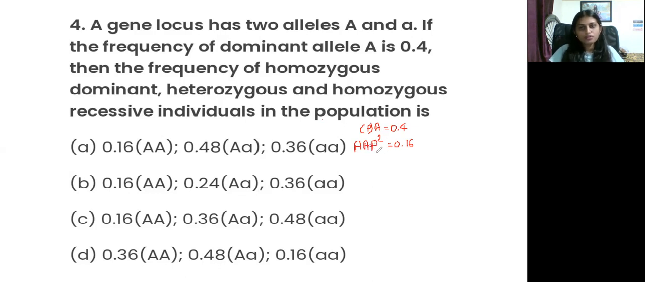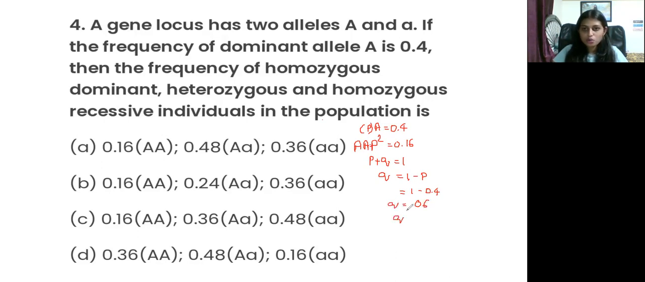So next, with the help of this P, it is easy to calculate Q. That is P plus Q is equal to 1. So Q is equal to 1 minus P, and P is 0.4. So 1 minus 0.4, that is 0.6. So Q is 0.6 and Q square is what? That is 0.36. This is Q square.